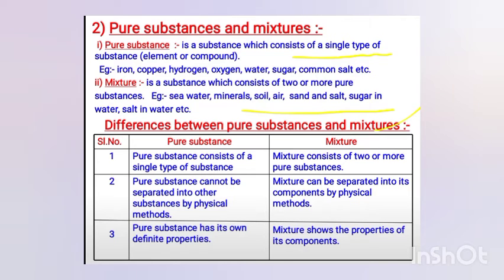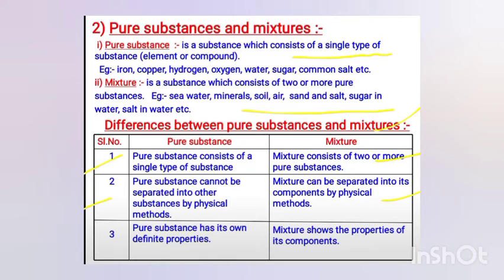So what is the difference between pure substances and mixtures? A pure substance contains only a single type of substance. A mixture contains two or more pure substances. And a pure substance, since it contains only one type of compound, cannot be separated by physical methods. But mixtures we can separate by physical methods.